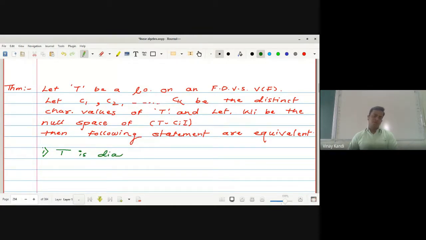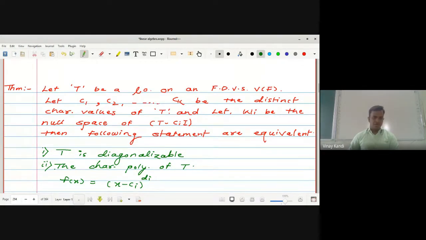Second one: the characteristic polynomial of T, f of x, is of the form (x minus c1) raised to d1, (x minus c2) raised to d2, up to (x minus ck) raised to dk.